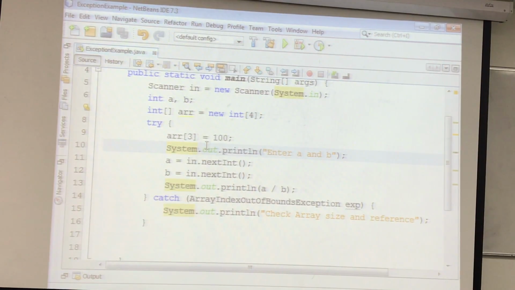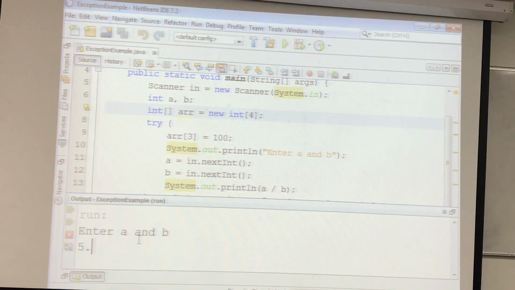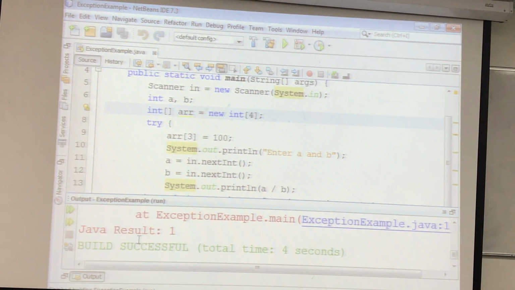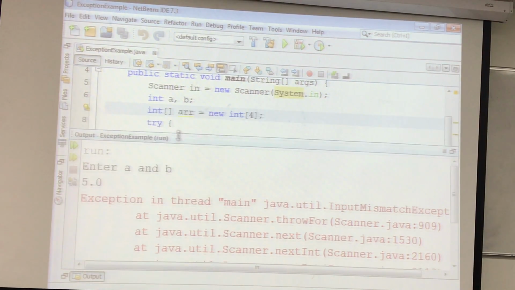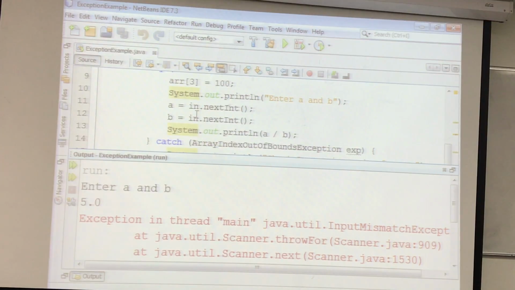What is the meaning of that? Now let me run this again. Now if I enter 5.0, you have the try and catch, but again your program crashes. Right? You have try and catch. Why is my program crashing? Because it is another type of exception. Yes, you don't have that type of exception in the catch block. You understand the point? The type is different here.